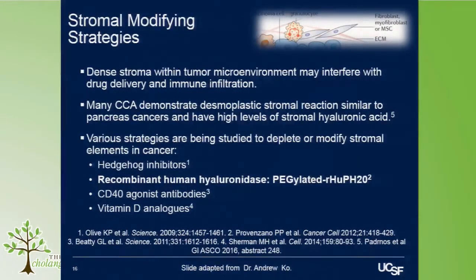So moving forward into another new and, I think, very exciting and different approach to targeting tumor microenvironment in parallel with our conventional chemotherapy approaches is the concept of modifying tumor stroma. So I mentioned earlier that tumor stroma is sort of the structure of a cancer. It's the extracellular, often acellular matrix of fibrosis and fibroblast cells that lay down collagen and a variety of other substances to support the blood vessels and the work of an organ.